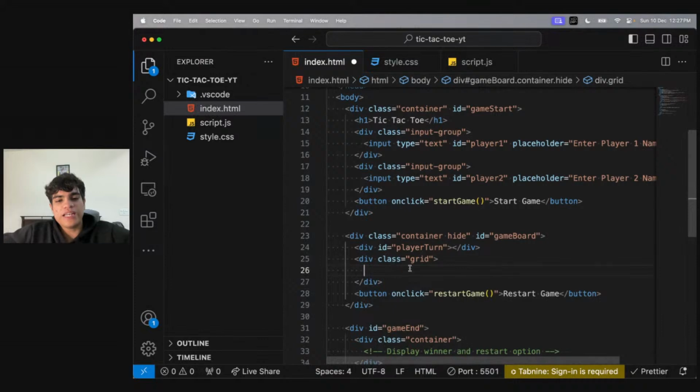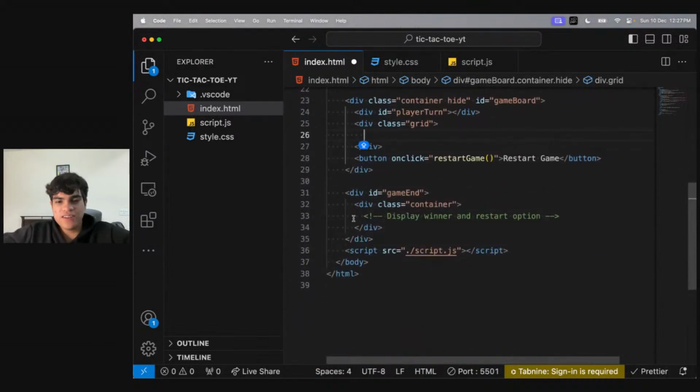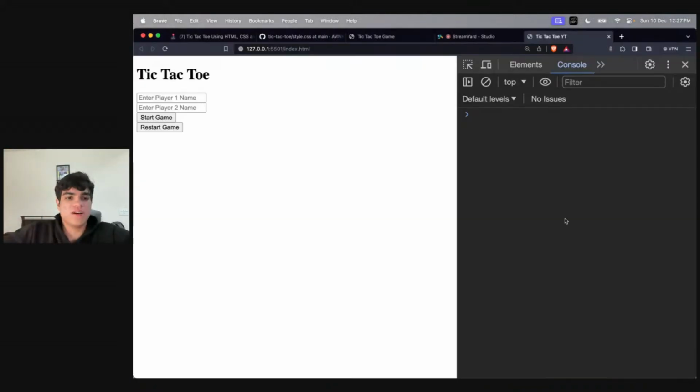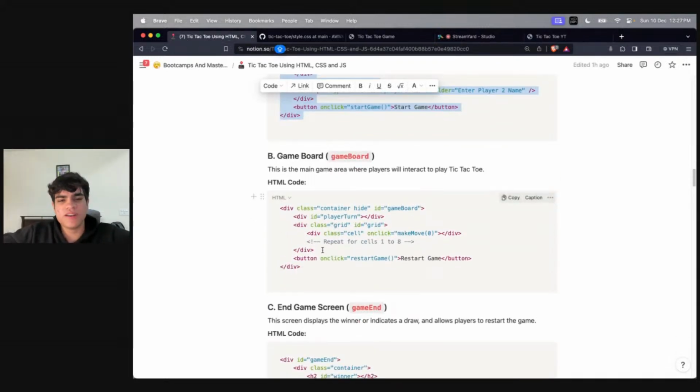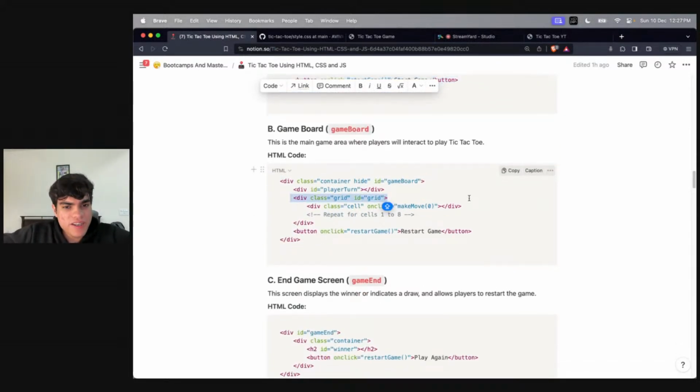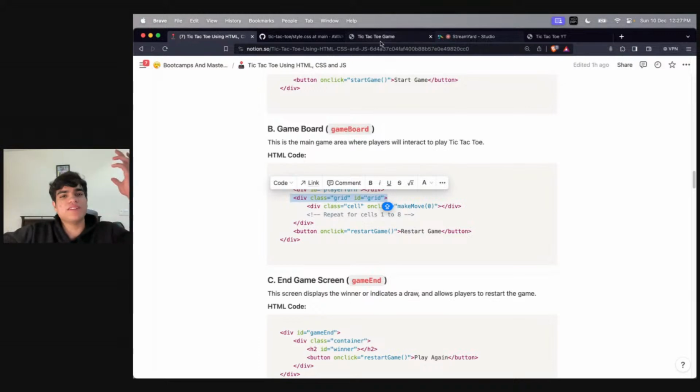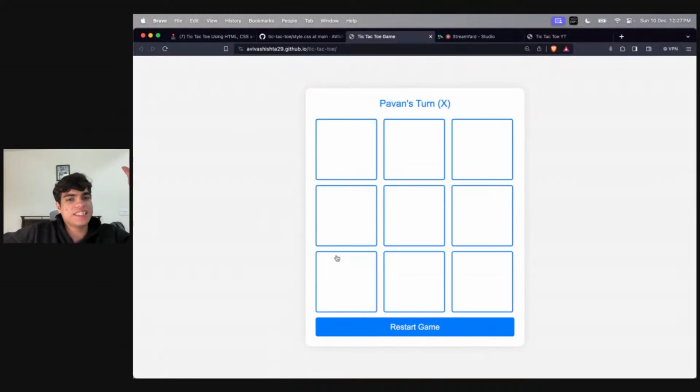What I'll do is I'll quickly get the grid as well, and I'll quickly get the last container as well. Again, basic HTML. So game board is nothing but your game board will have a grid. Does everyone know what an HTML CSS grid looks like? This is a grid. This is a 3 by 3 grid. It has 3 rows and 3 columns. All right. So this is a 3 by 3 grid.